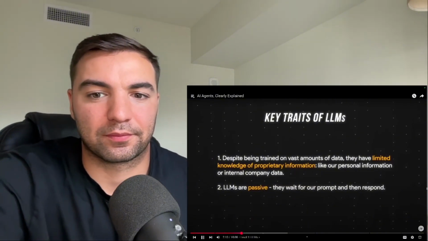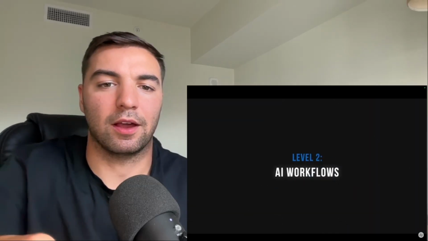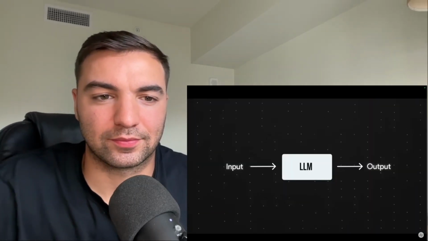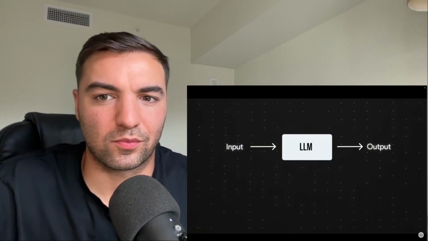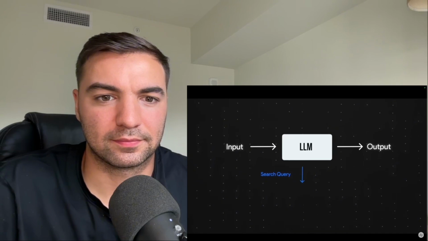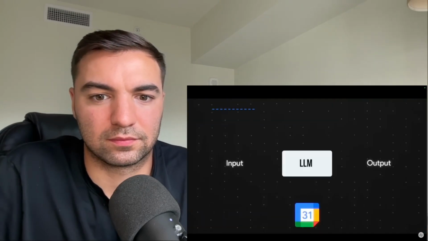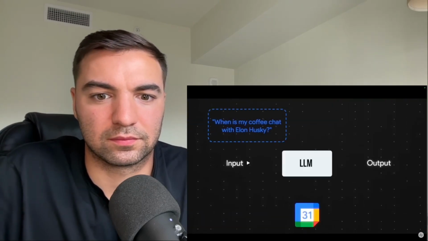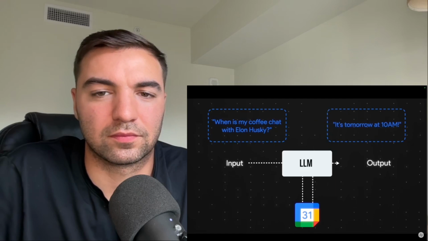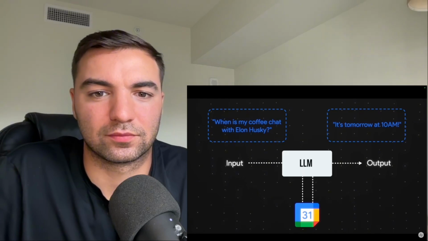They wait for our prompt and then respond, right? Keep these two traits in mind moving forward. Moving to level 2, AI workflows. Let's build on our example. What if I, a human, told the LLM, every time I ask about a personal event, perform a search query and fetch data from my Google Calendar before providing a response? With this logic implemented, the next time I ask, when is my coffee chat with Elon Husky, I'll get the correct answer because the LLM will now first go into my Google Calendar to find that information.